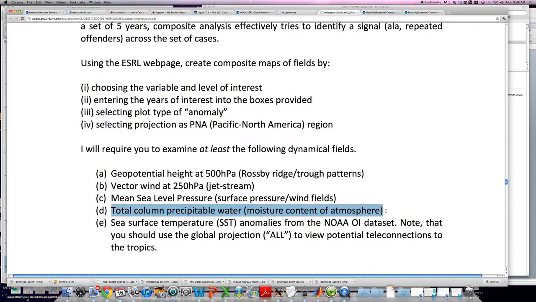So a more moist atmosphere you might expect to be correlated with a wetter January through April for your area. And then finally, the last feature to look at is sea surface temperature anomalies. Again, sea surface temperature anomalies might give you some information to link factors like El Nino or other low frequency climate modes to wet, dry, warm, cold January through Aprils at your site.